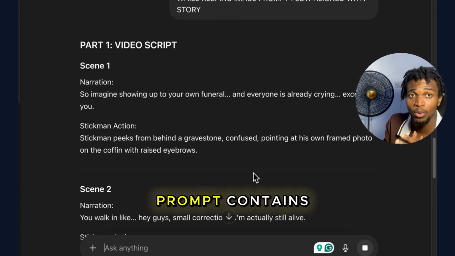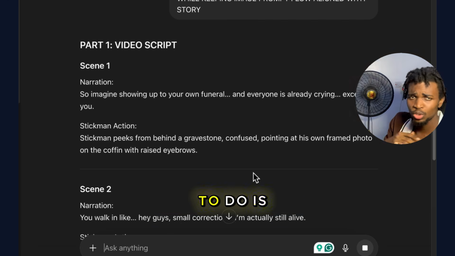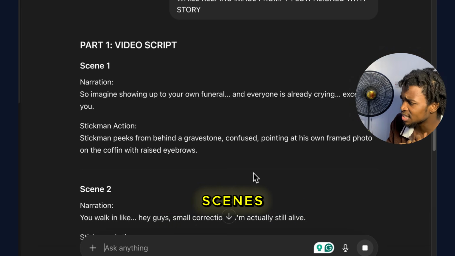This second major prompt contains most of the things you need. All you have to do is just copy, paste, and then you get your scenes, the action.